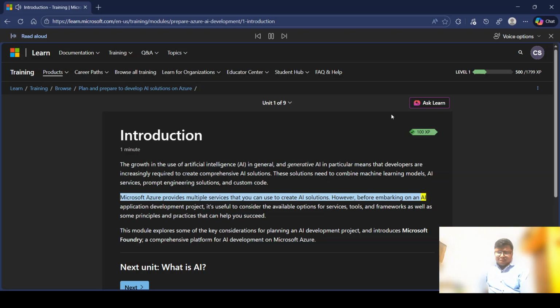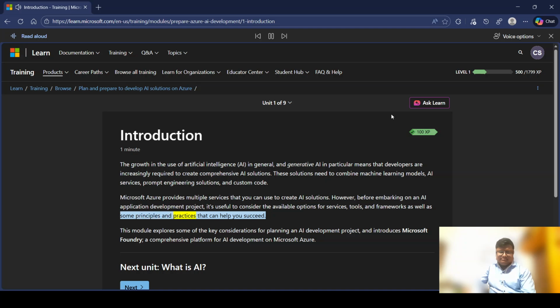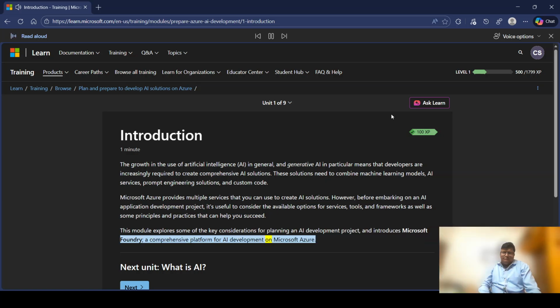However, before embarking on an AI application development project, it's useful to consider the available options for services, tools, and frameworks as well as some principles and practices that can help you succeed. This module explores some of the key considerations for planning an AI development project and introduces Microsoft Foundry, a comprehensive platform for AI development on Microsoft Azure.